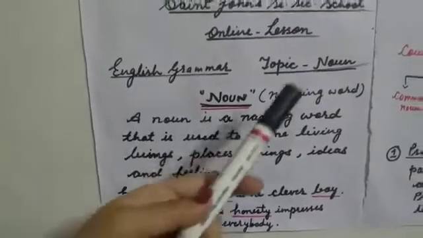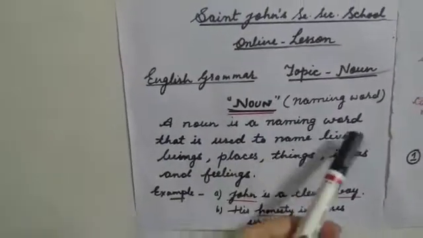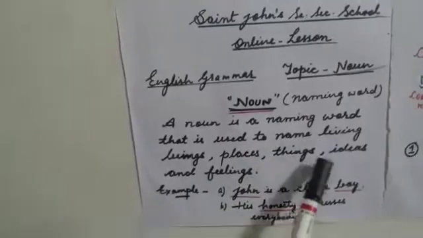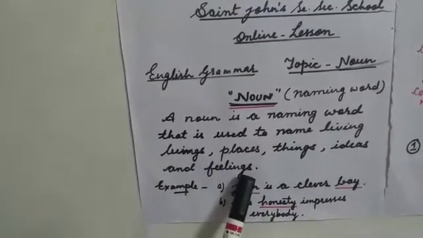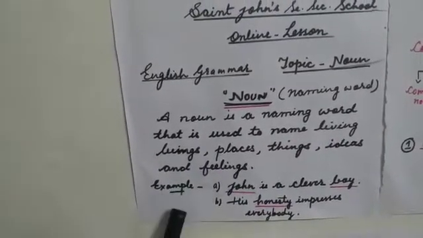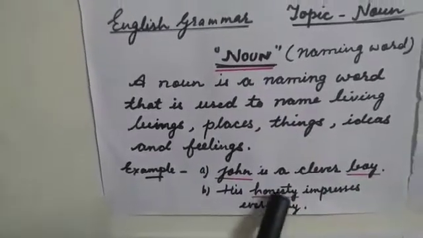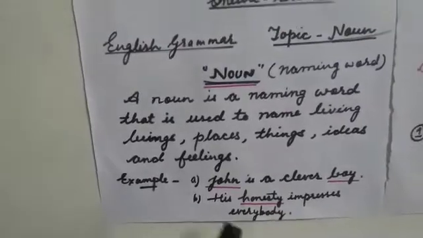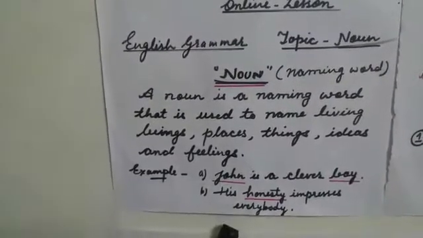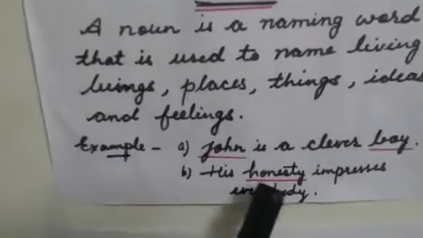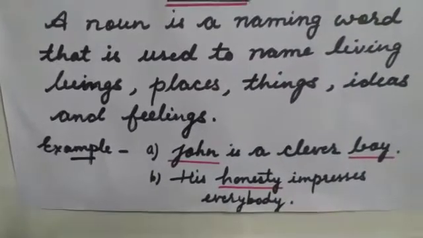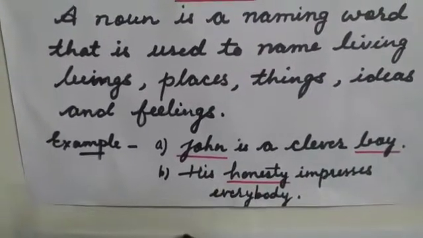A noun is a naming word that is used to name living beings, places, things, ideas and feelings. Let us understand with the example. A. John is a clever boy. B. His honesty impresses everybody. Now, in these sentences, John, boy, and honesty, these all are nouns which I have underlined.